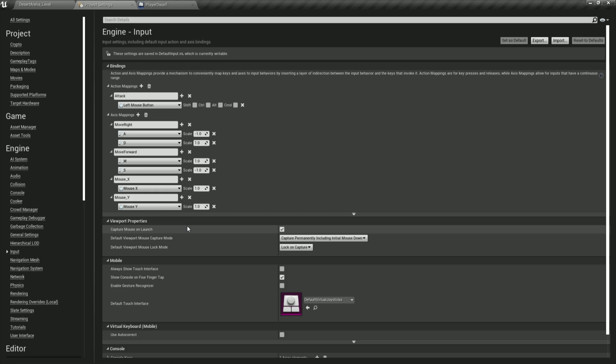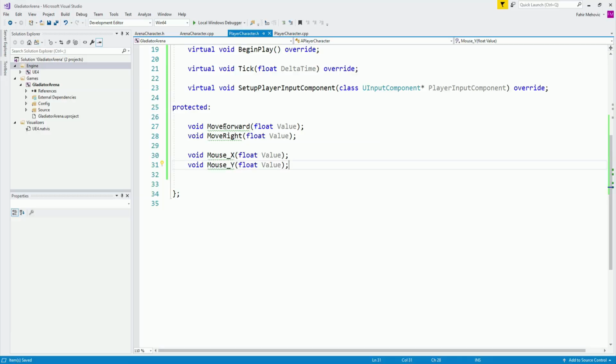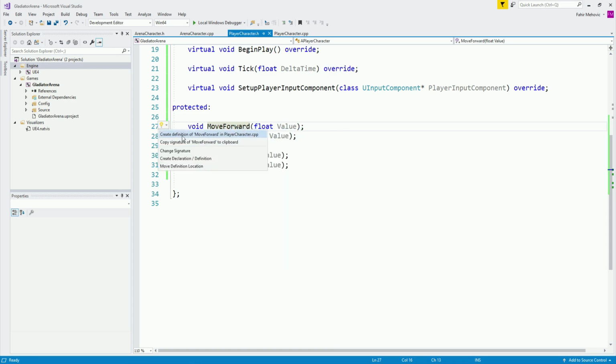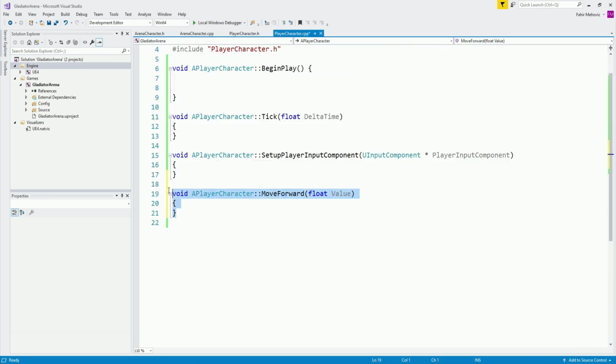Now, we are going to go back inside of our script and we are going to implement all of these movements. So right click here on move forward, click on quick actions and refactoring and create definition of move forward in Player CPP, which will automatically create this for us over here so that we don't have to type something like this and paste it. And this one is going to be move forward.